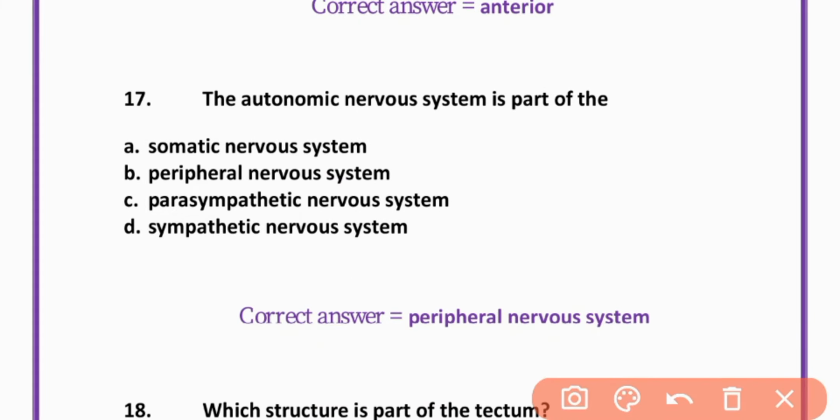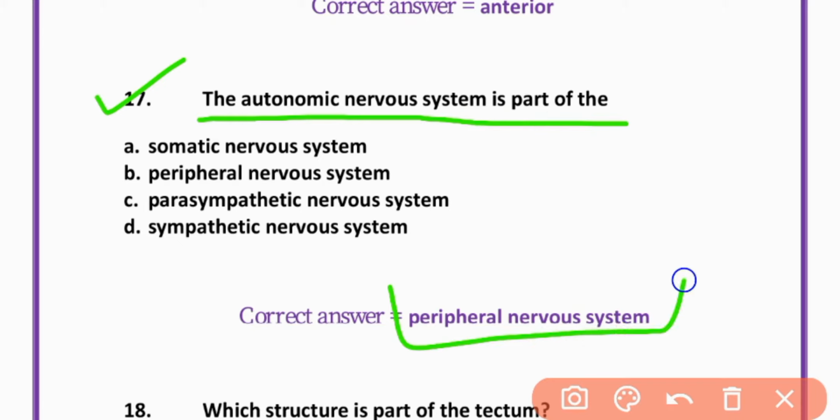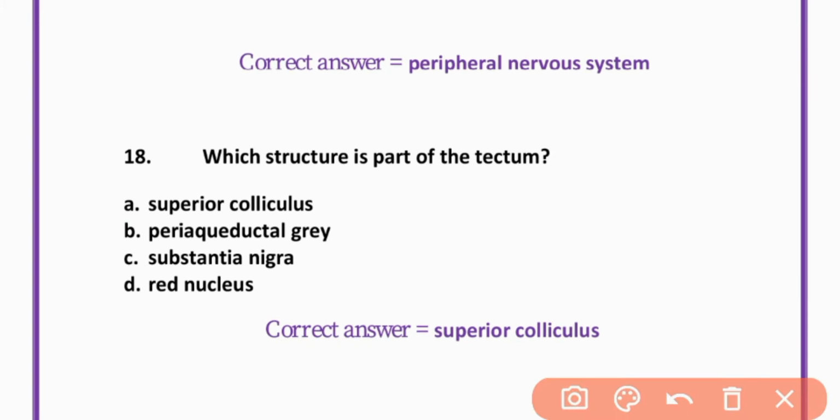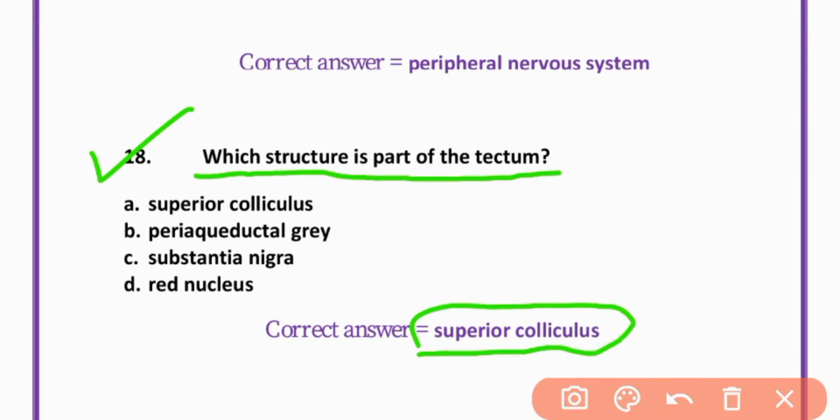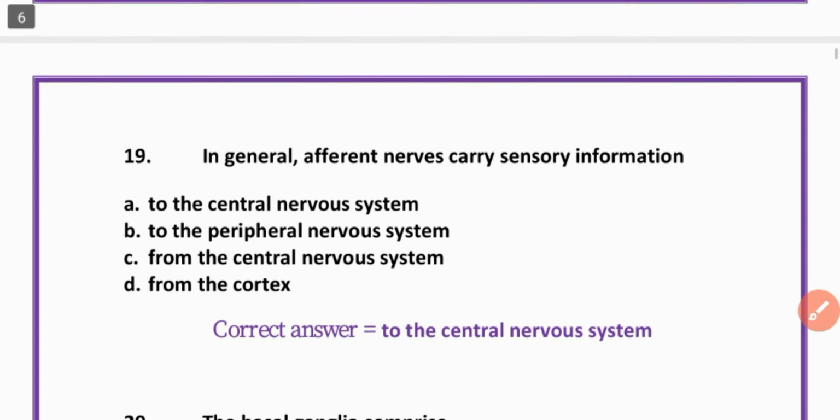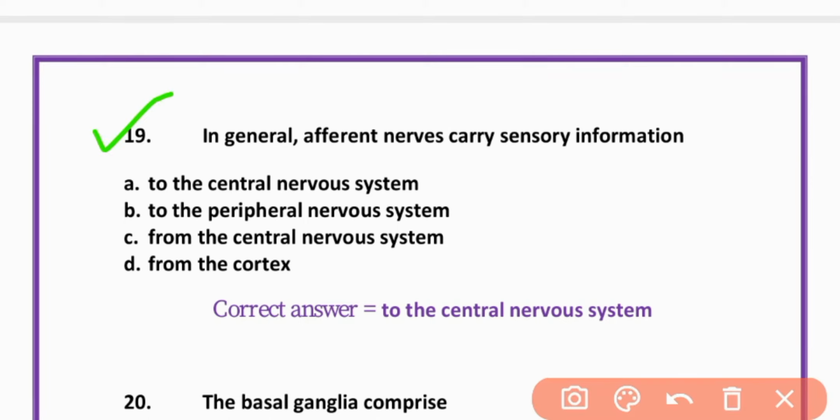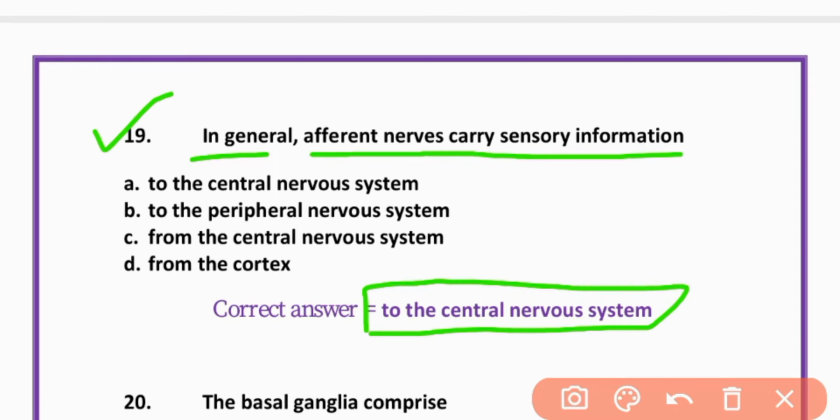MCQ number 17. The autonomic nervous system is a part of the peripheral nervous system. B is correct. MCQ number 18. Which structure is a part of the tectum? Superior colliculus. Option A is correct. MCQ number 19. In general, afferent nerves carry sensory information to the central nervous system. A is correct.